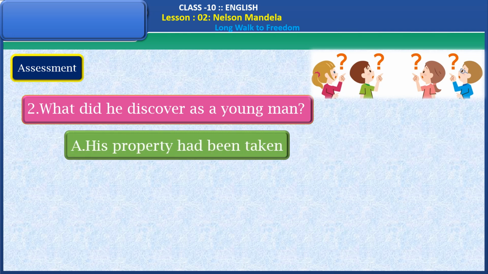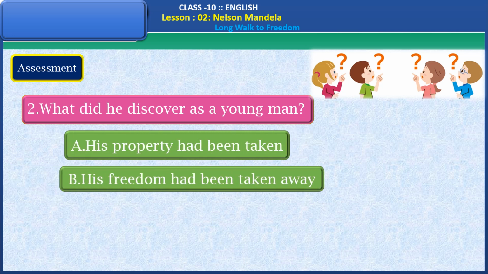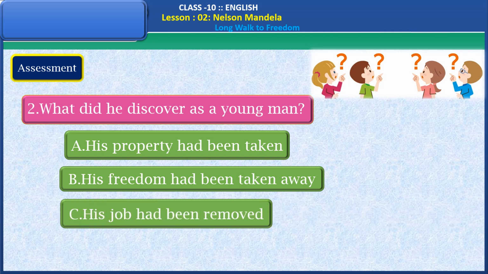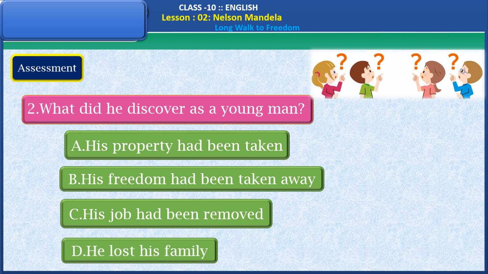His property had been taken. His freedom had been taken away. His job had been removed. He lost his family. What is the right option here? Yes, the right option is his freedom had been taken away.